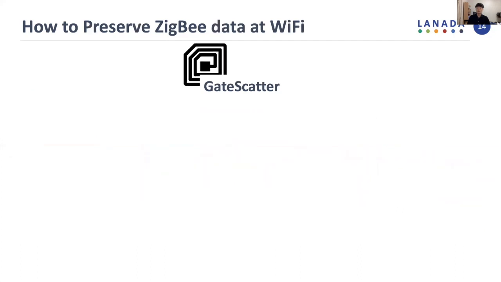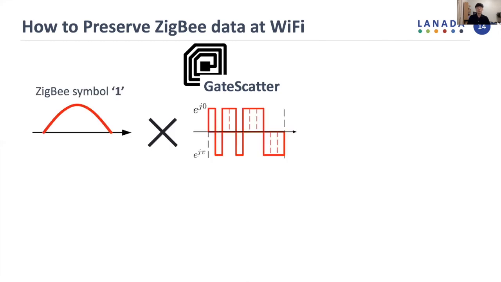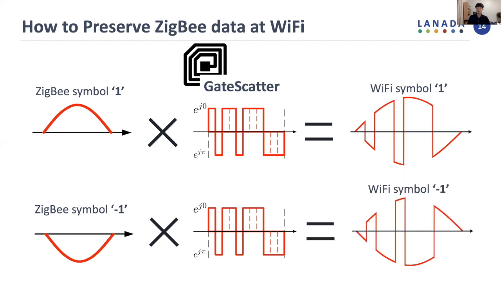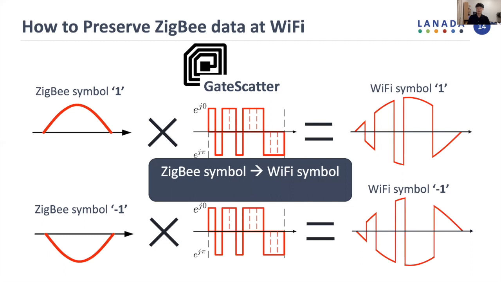Interestingly, this technique also makes it possible to preserve ZigBee data when it is reshaped into a Wi-Fi signal, although the original ZigBee signal is unknown to GateScatter. For example, when ZigBee symbol 1 is reshaped by GateScatter, it becomes Wi-Fi symbol 1. Similarly, when the ZigBee symbol of -1 is reshaped by the same GateScatter signal, it is mapped to Wi-Fi symbol -1. In other words, by GateScatter, each ZigBee symbol is converted into the corresponding Wi-Fi symbol. And thus, it can work as a gateway since the original ZigBee data is transparently delivered to Wi-Fi.